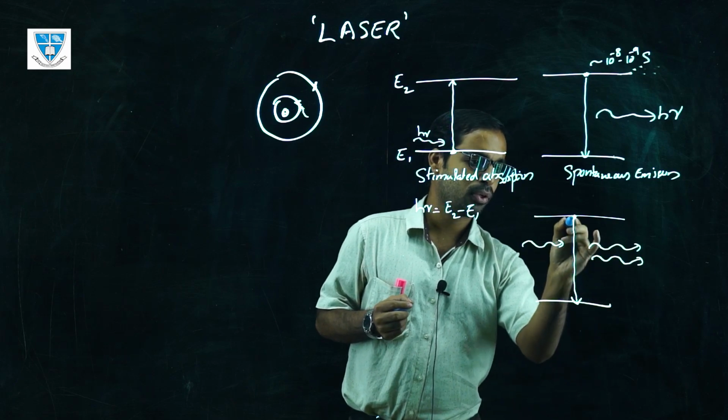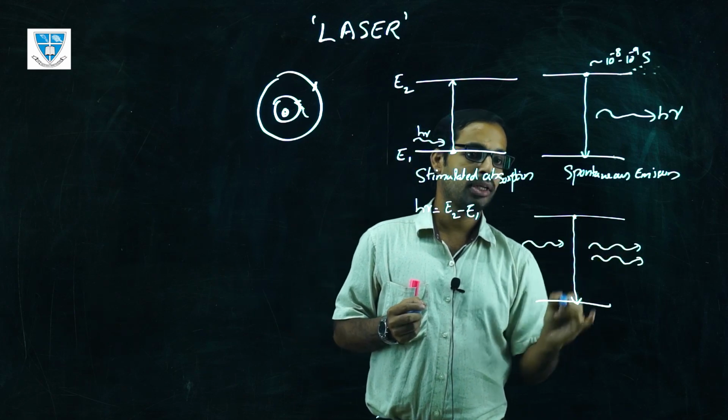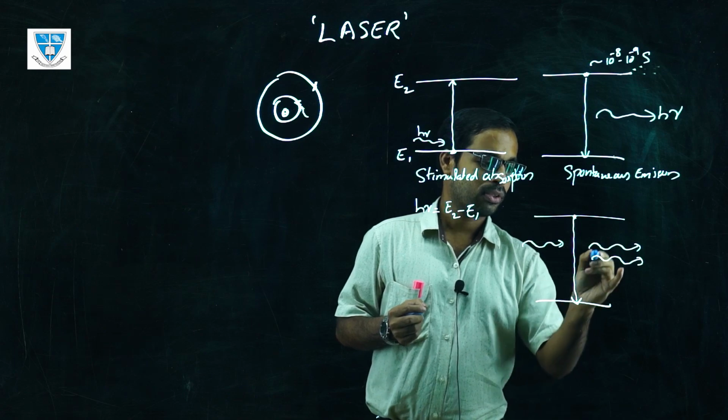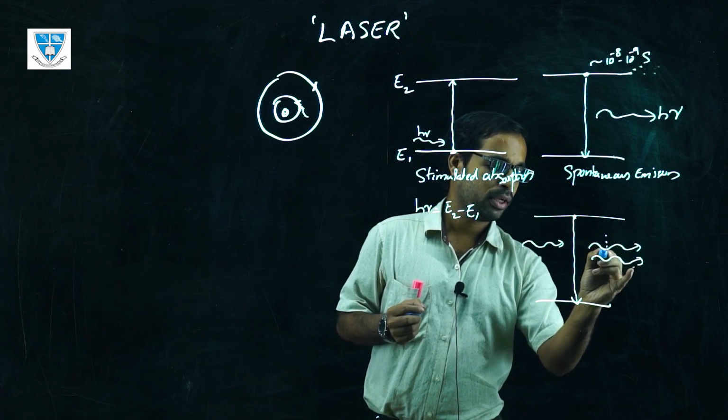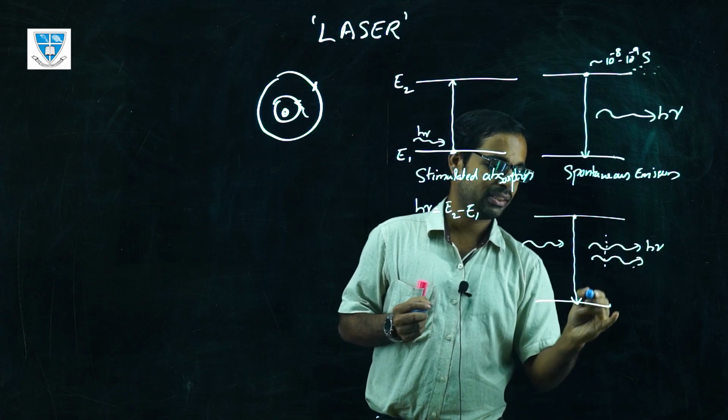This is the original photon, and another photon will be emitted, so that these two photons will be in phase with each other. That is called coherence. The newly formed photon and the original photon are emitted in phase with each other.